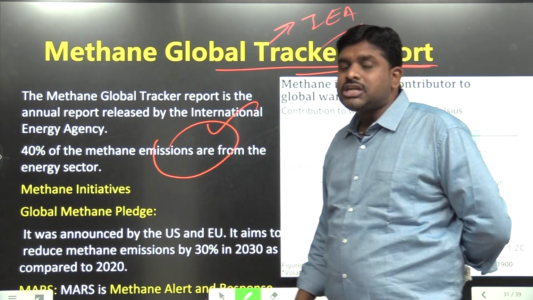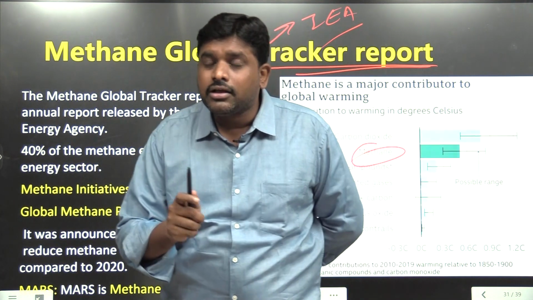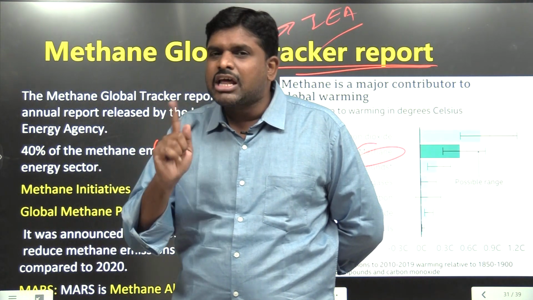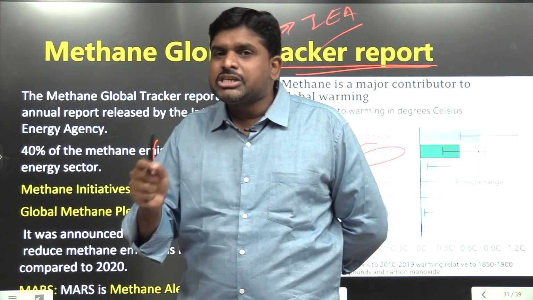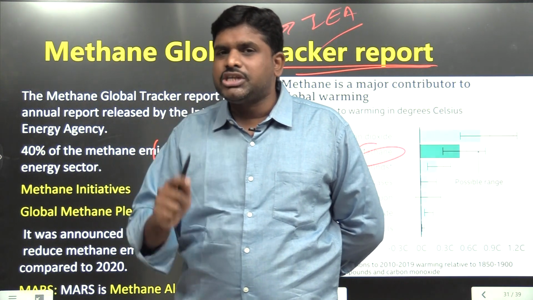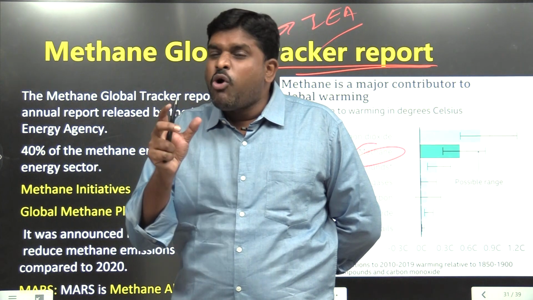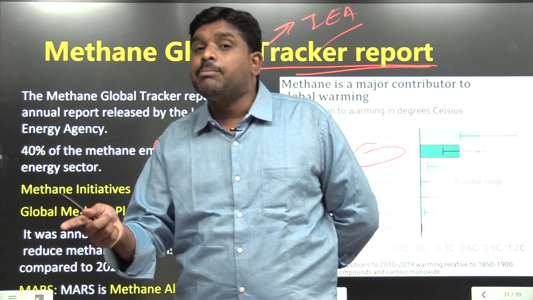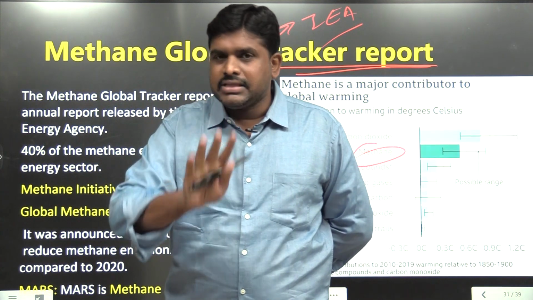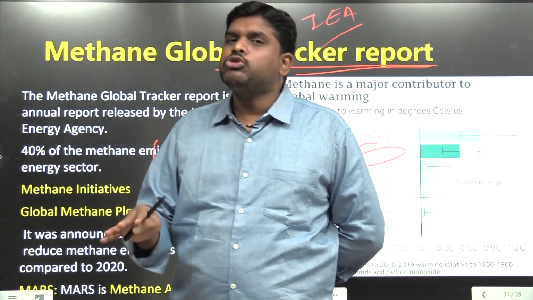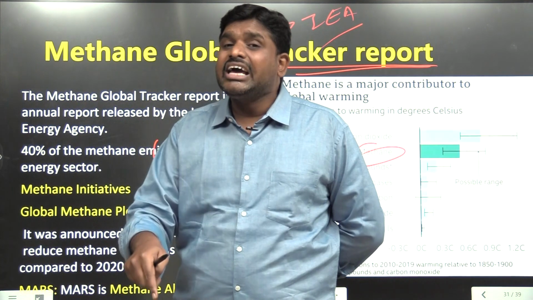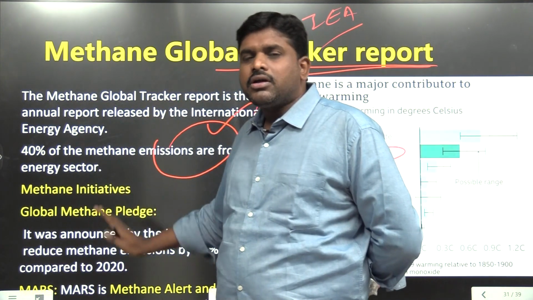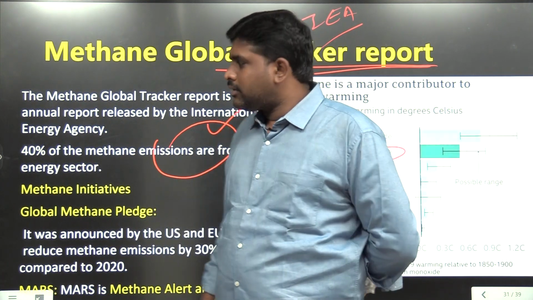40% of methane emissions come from the energy sector, mainly from thermal power corporations. 40% of the methane is coming from the energy sector. And methane is more intense, more powerful and more dangerous when compared to any other pollutant. So we need to control methane. Methane also comes from animals, from cows, and from agriculture, but the largest amount is from the energy sector.